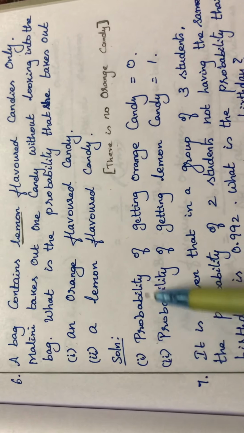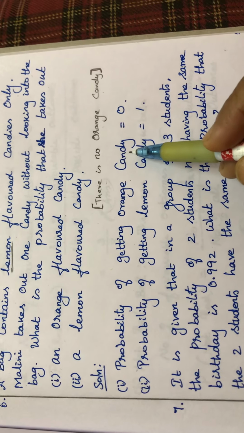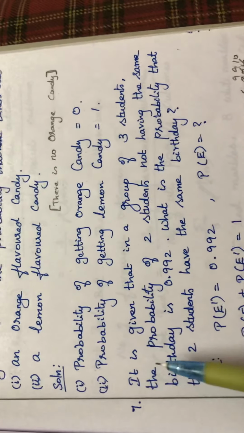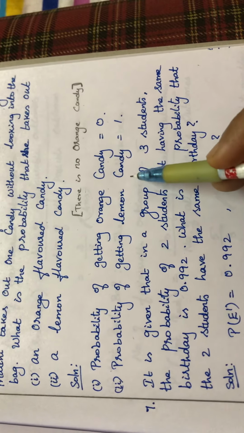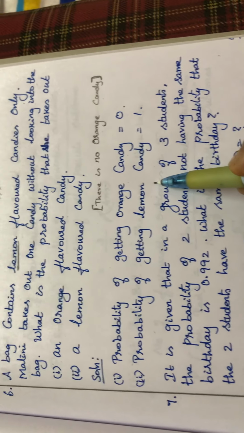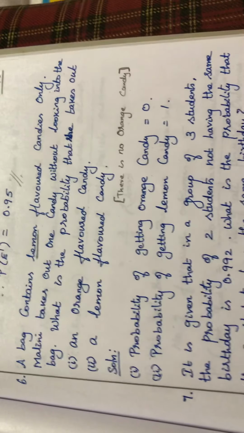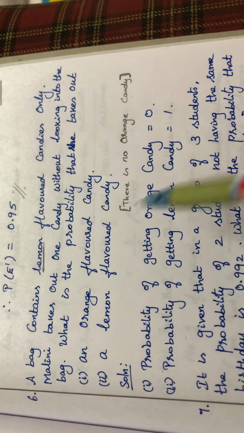First subdivision: probability of getting an orange candy. There is no orange candy, therefore we are writing it as 0. Second subdivision: probability of getting a lemon candy. The bag is full of lemon flavored candy. So it is 1. So if no option at all is there, it means 0. If full 100% option is there, it means 1.